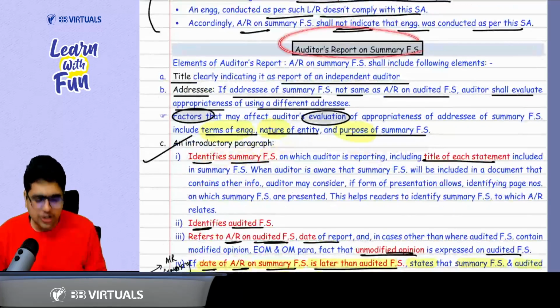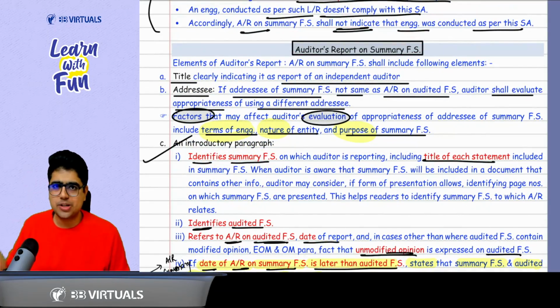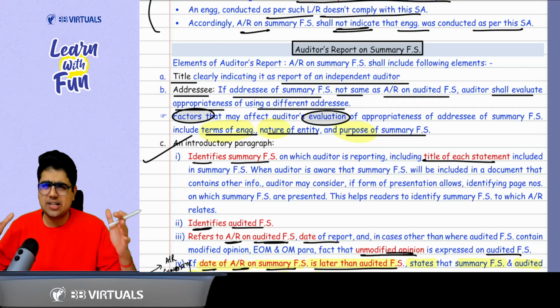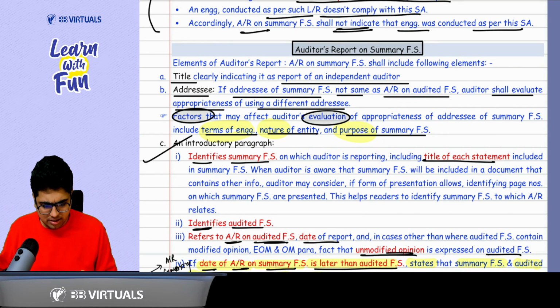Now, sir, what about the audit report? We also saw in the audit report of Tata Motors: the title of the report, and the addressee, to whom it is addressed. The addressee depends on the nature of the entity, the purpose of the summary financial statements, and the terms of engagement.